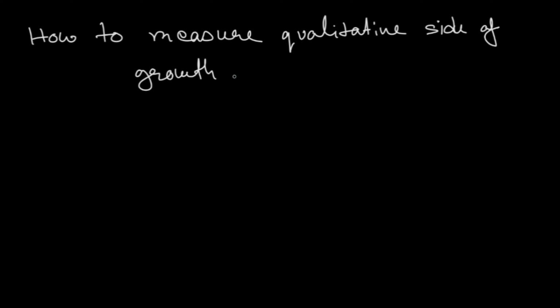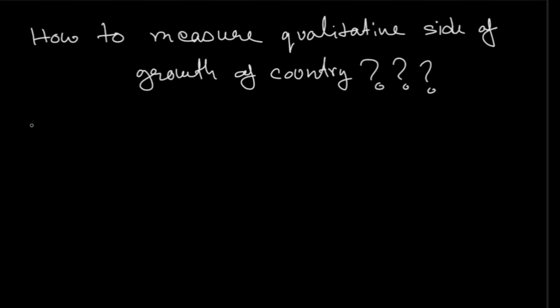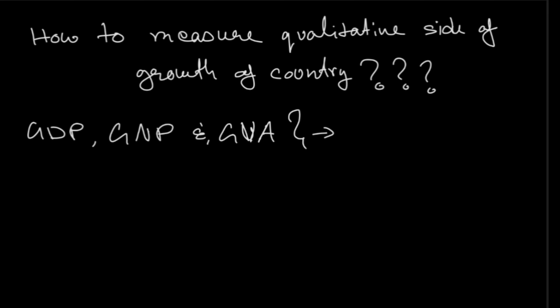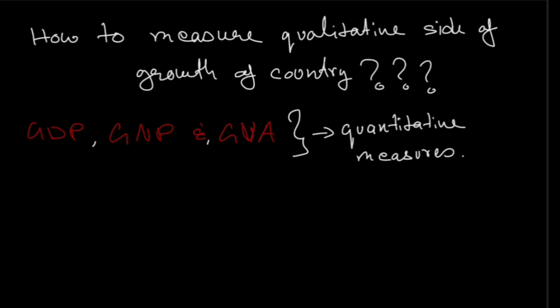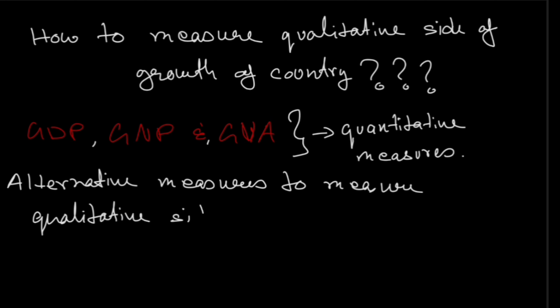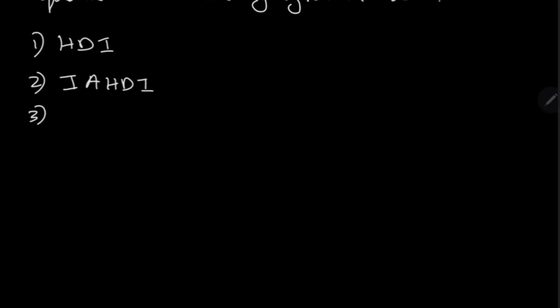Hello everyone. Today let's talk about some important aspects of the growth of the economy. How do we measure the qualitative side of the growth of the economy? GDP, GVA, GNP, all of these are quantitative measures to measure the economy. But alternative measures to measure the qualitative side of the growth are: